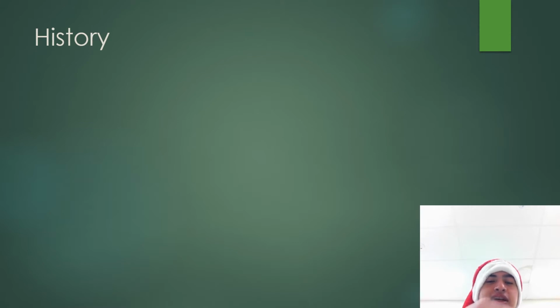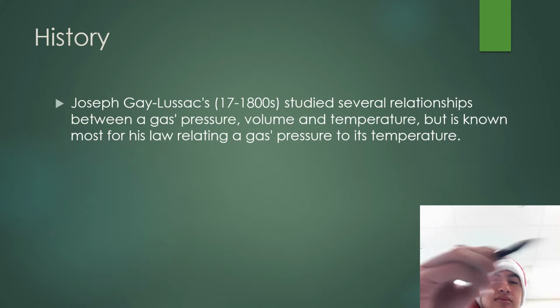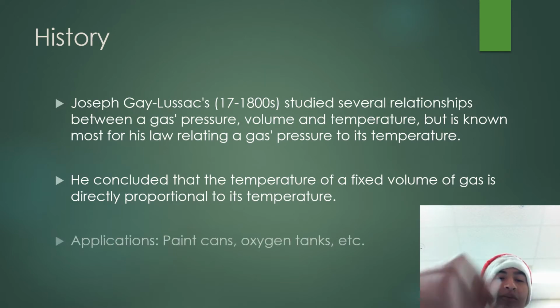History. In the late 1700s to early 1800s, French scientist Joseph Gay-Lussac studied several different relationships between the characteristics of gases, but his work on the relationship between gas pressure and temperature is what he's most known for. Using his data, he concluded that the temperature of a certain volume of gas is directly proportional to its pressure. So, for example, if the temperature of a gas drops, then the pressure will drop with it. And he was also able to develop a formula.